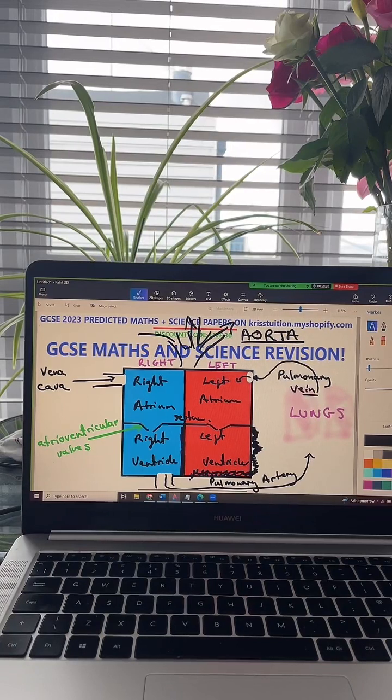Okay? So somebody asked, how would you describe a double circulatory system if asked what it is? So our heart is part of a double circulatory system, okay? And our circulatory system is made up of blood vessels with a pump, which is the heart, and valves that maintain a one-way flow of blood, okay? So it's a combination of blood vessels with a pump and valves that maintain a one-way flow of blood around the body.